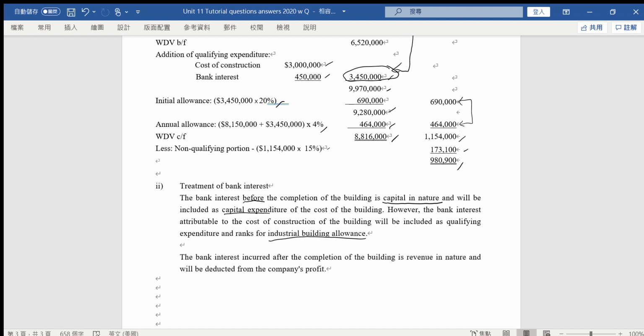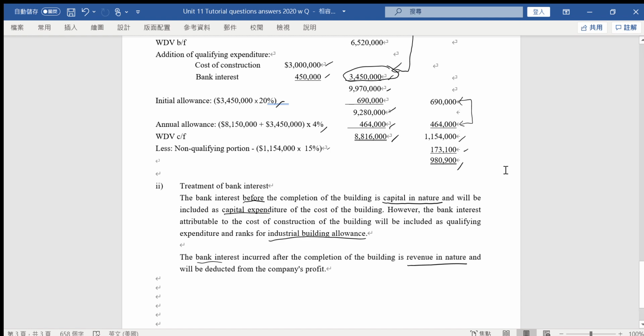But if the building is completed and put into use, the bank interest incurred after the completion of the building will be revenue in nature. Because that is revenue in nature, this kind of expense will be written off in the year immediately. That's why that will be deducted from the company profit directly, rather than capitalized and then depreciated year by year. That will be the tax treatment on the bank interest before and after the building is put to use.